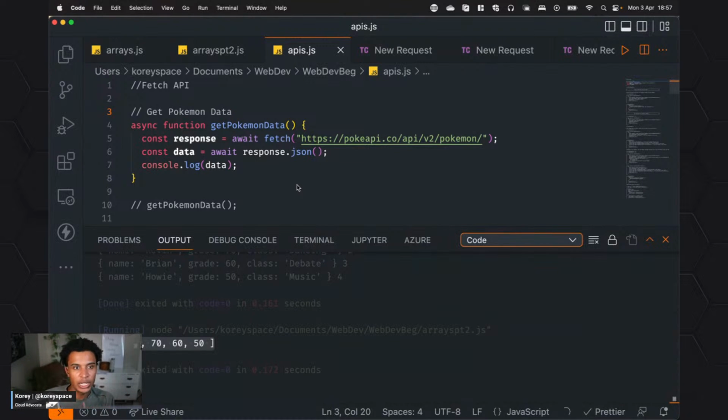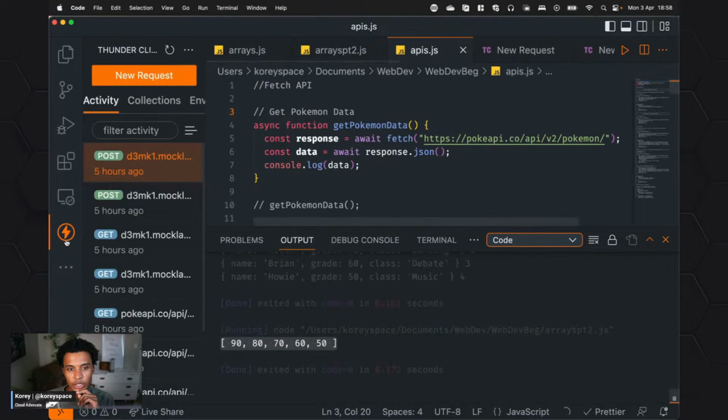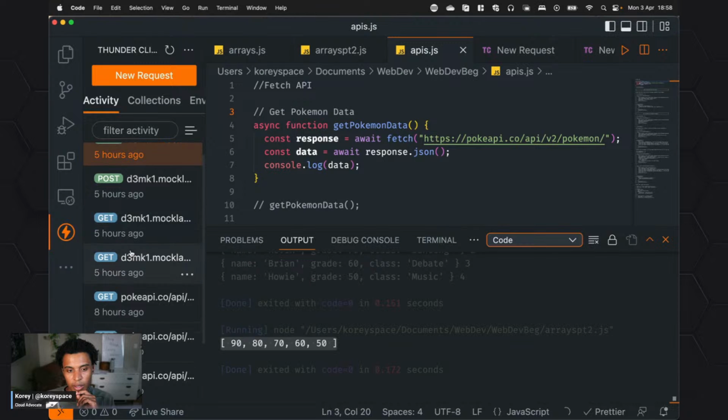There's Postman, which I was a big fan of all of the time. I used to use Postman religiously. I still am a fan of it. There's nothing wrong with it. But another colleague, a friend of mine, put me onto this Thunder Client, which is a VS Code extension. And it allows you to actually work directly within VS Code.